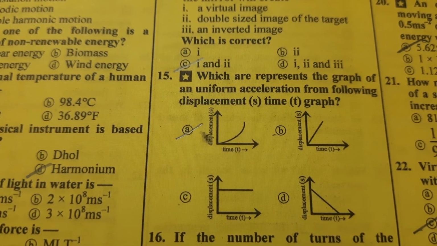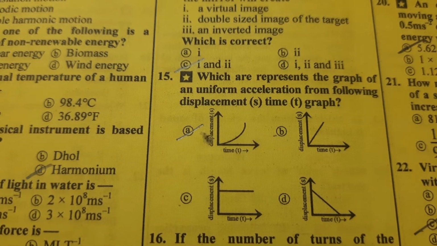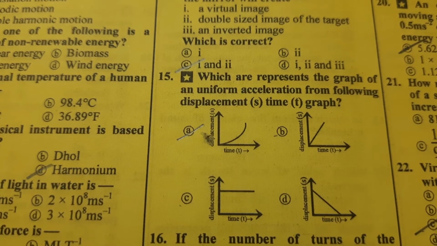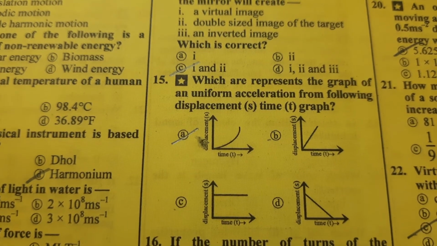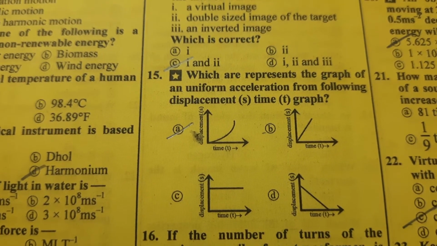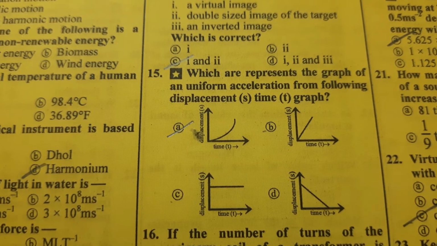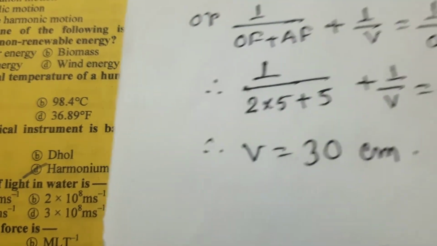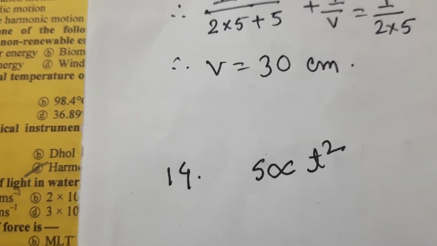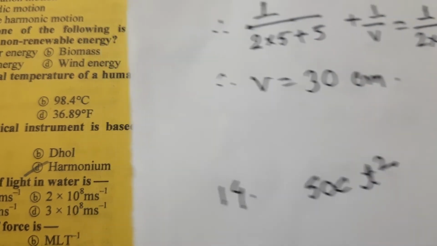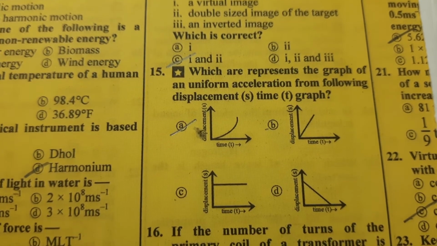Question number 15. Which represents the graph of uniform acceleration from the following displacement S versus time t graphs? Here, according to these graphs and the condition, the answer is option A. Because we know that s is proportional to the square of the time. So according to this formula we get the answer option A.